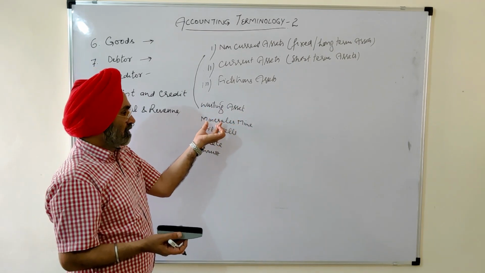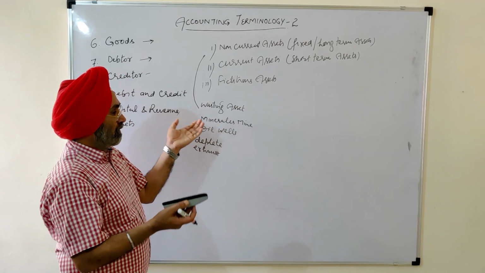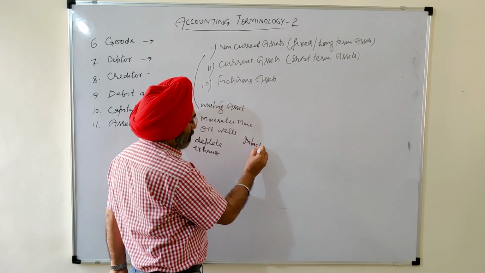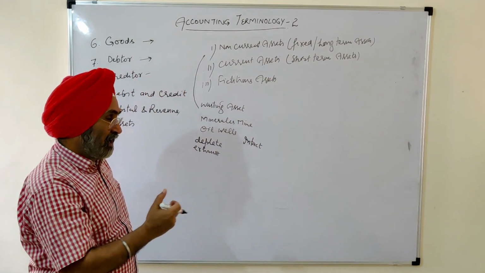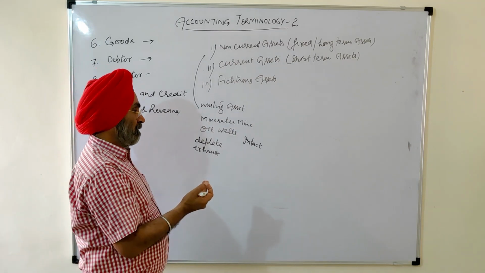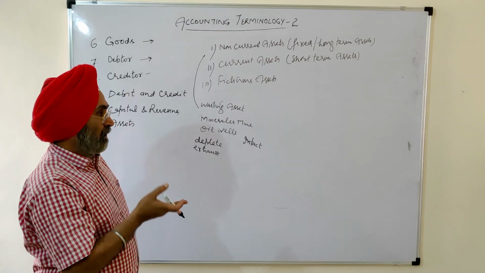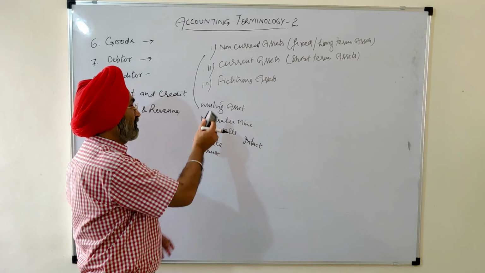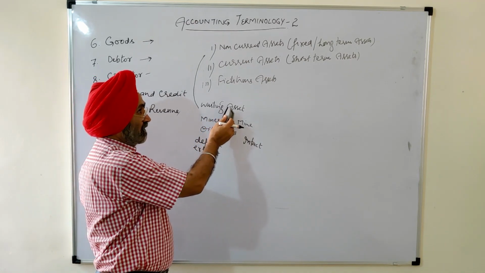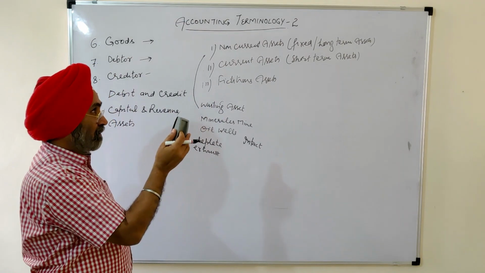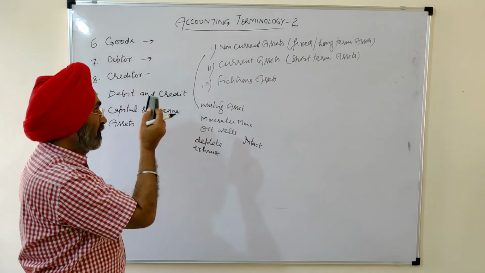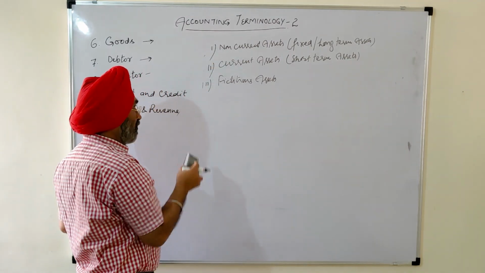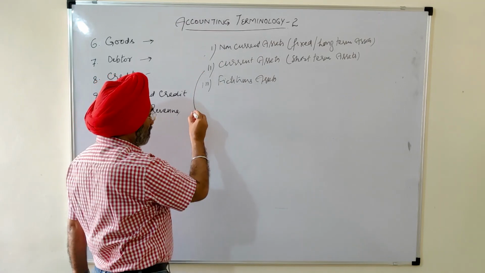If we don't extract the minerals, its value will remain intact. But when we start extracting minerals out of the mine, or oil from the well, it goes on wasting, its value goes on reducing. That is called a wasting asset. And a wasting asset is also a fixed asset, long-term asset, one branch of non-current assets. Similarly, one branch of current assets is liquid assets.